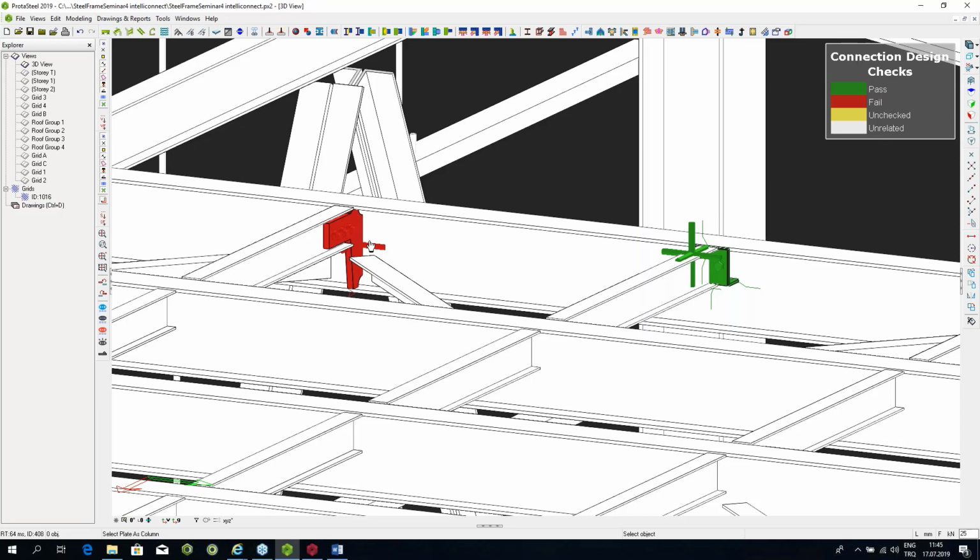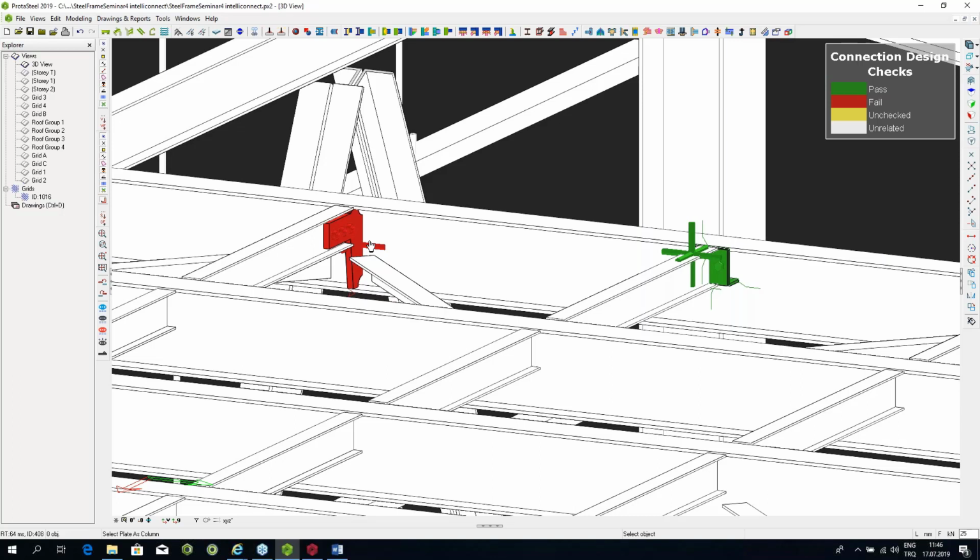Whenever you make the connections, whichever connections support this design feature, like I said, at the moment it's the simple connections for the floor beams and the simple connections for the columns. And I'll be talking about what's coming up ahead in a moment. But whatever connection you use, you will get this color coding immediately, even without creating the report. So you don't need to create the report to see the color coding. You can just go ahead, make the connections, and as you make the connections, you will see them turning either